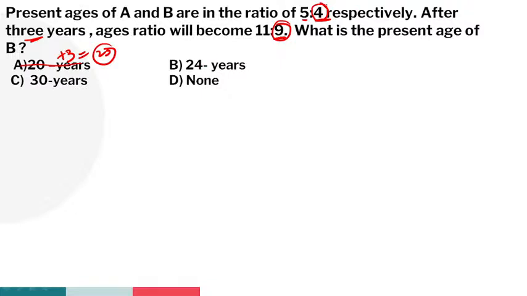24. 24 is a multiple of 4, guys. Yes, 4 6s are 24. After how many years? 3 years. 24 plus 3 is how much, guys? 27. 27 is a multiple of 9, guys. Yes, 9 3s are 27. That's why option B is the right answer, guys. Very good, very good.